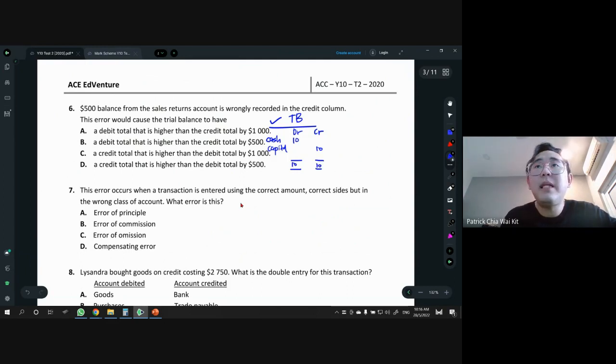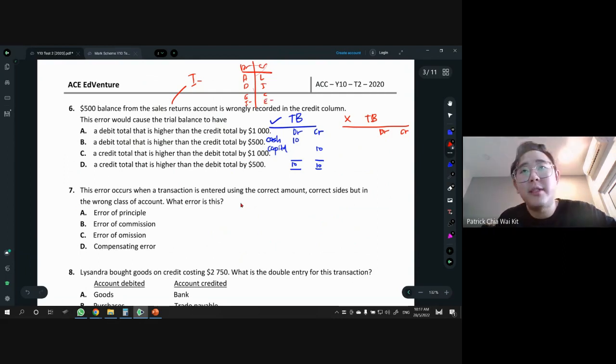Now we do a wrong trial balance so that you can see clearly what happened if this error was made. Sales return is on the left-hand side, because it is I minus. According to the ADE I minus, LIC E minus part, A, D, E, and then I minus, and then L, I, C, E minus, sales return is on the DR side.